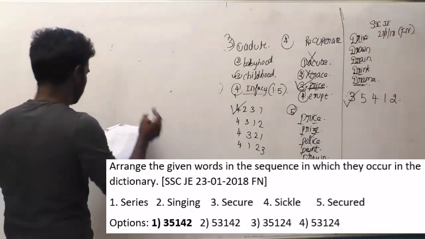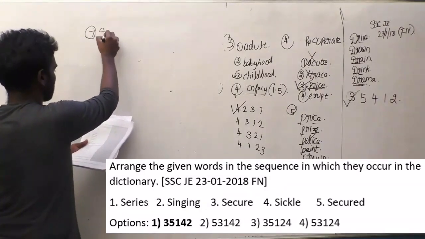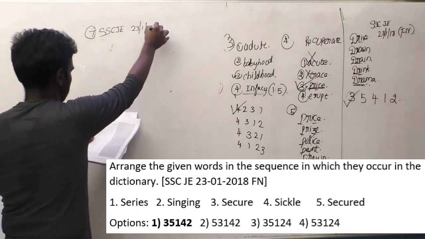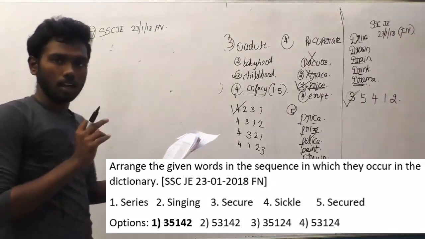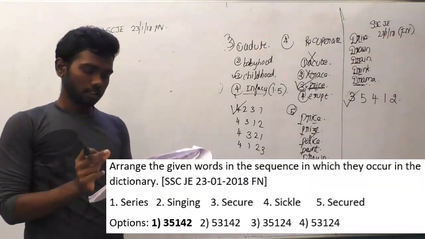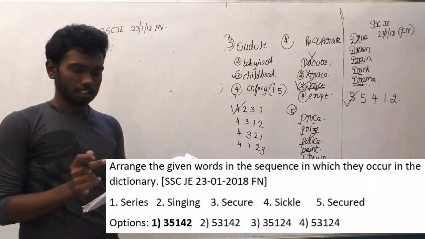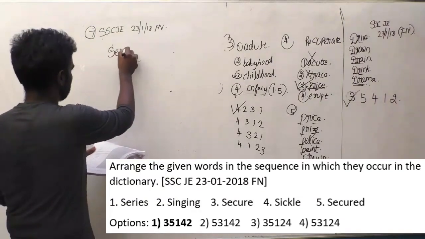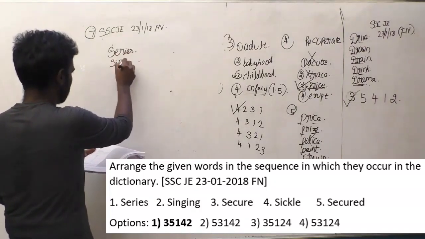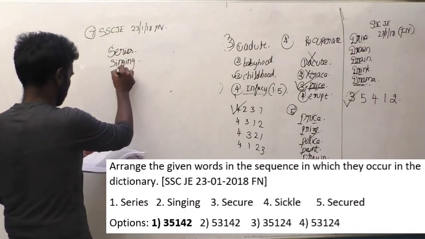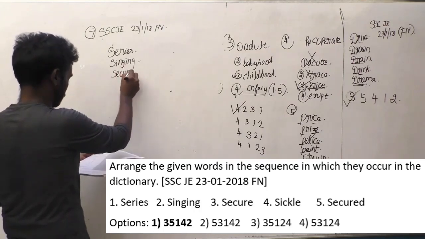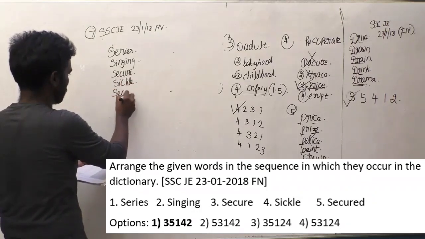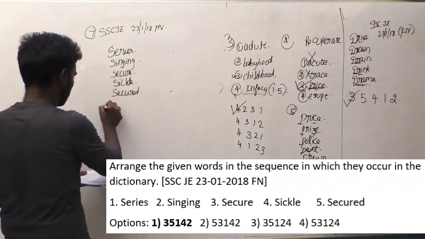Question number 7. This question is also asked in SSC JE 23/1/18 afternoon batch. Arrange the given words in the sequence in which they occur in the dictionary. Let us see the options now. Option 1, series, singing, secure, sickle and secured.